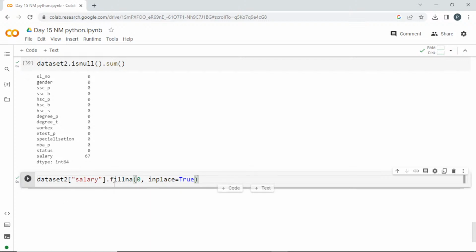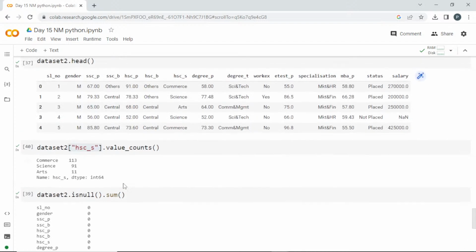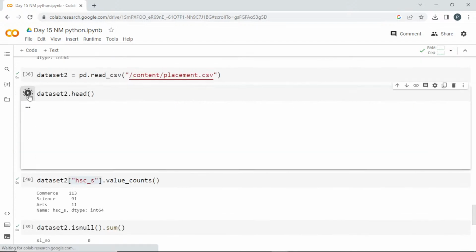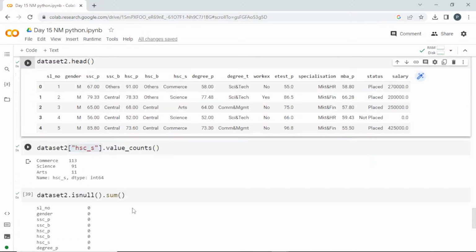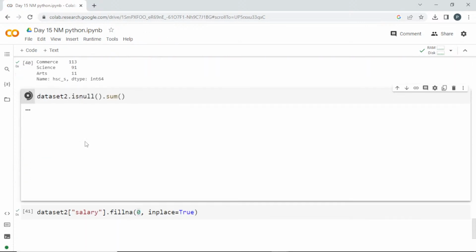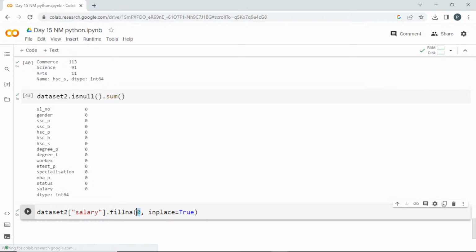Okay, so now I have loaded this value, and whatever I am mentioning will be replaced there. I can check it with the dot head option. See here, this place got 0. How did it get that? It had a null value, NaN. Now it got replaced. You can check again whether a null value is present. It is going to give you 0 because all the null values have been filled with this value.